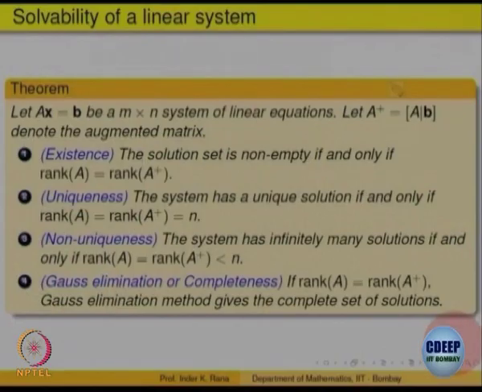is the number of variables that are arbitrary, they are free to take any values, right. So, you can choose the remaining ones. That describes all solutions also. If the rank is equal to the rank of A plus, either there will be a unique solution if it is equal to n, or if it is less than n, there are infinite solutions, and all those infinite solutions can be obtained by backward substitution, putting arbitrary values for the non-pivotal variables and calculating the pivotal variables in terms of those arbitrary values, right.